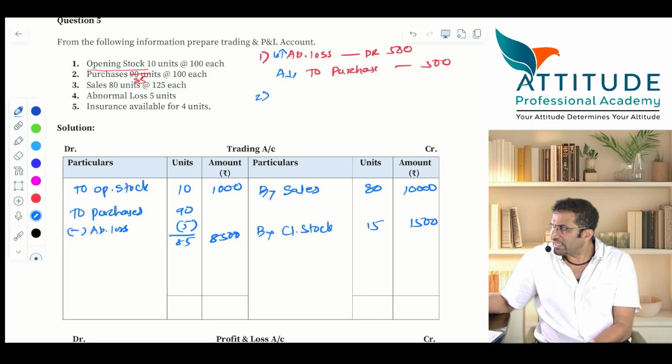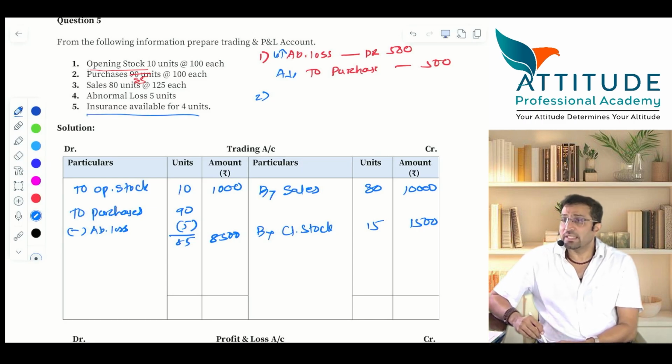That is the entry. Now is your loss reducing because of insurance? Is your loss reducing because of insurance? How much is the loss going to reduce? 4 units, that is 400. Tell me the entry.